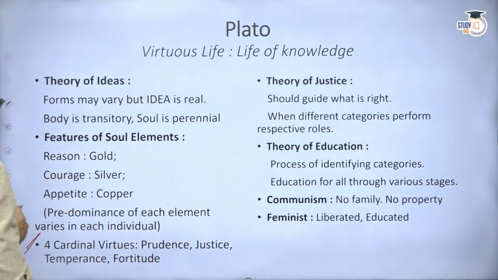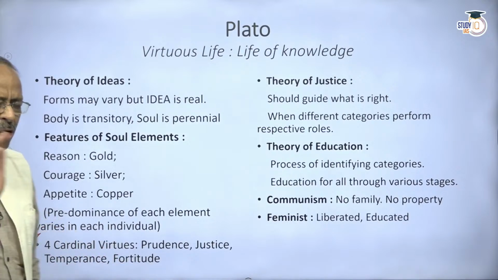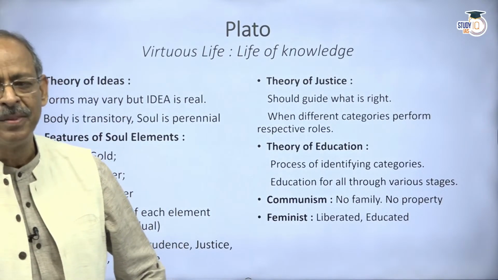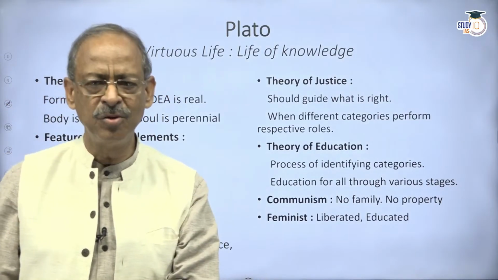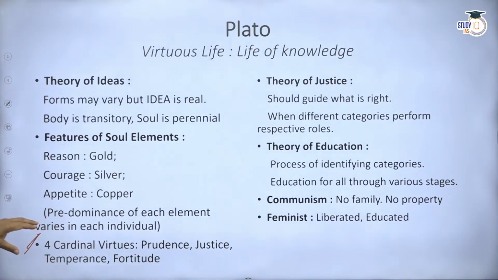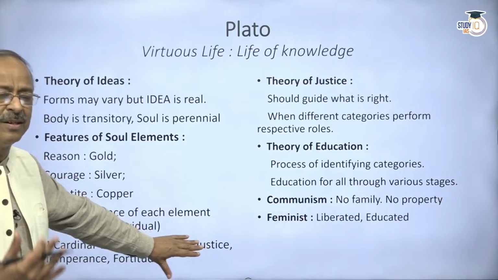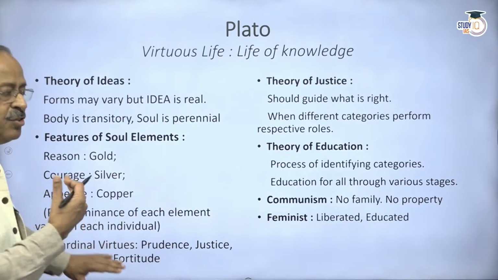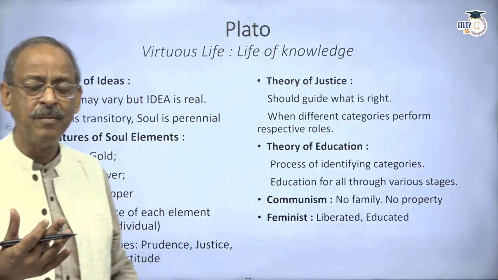But for Plato, there were four cardinal virtues: prudence, justice, temperance, and fortitude. When he talked about these four virtues, he did not look at these virtues in isolation. The reason was very simple. If you possessed only one of these four virtues, then you will not have a successful life, or justice will not be obtained in a society or even an individual.